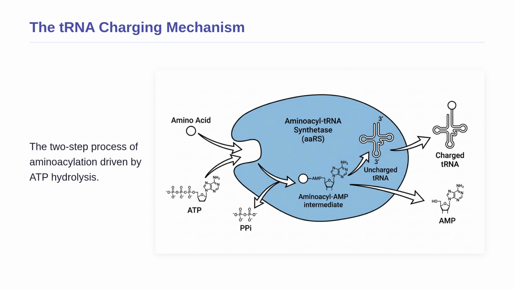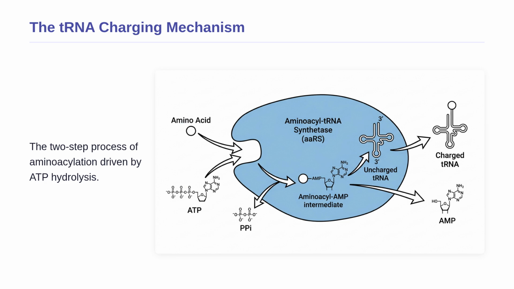To visualize everything we have discussed, let us look at this detailed schematic of the tRNA charging mechanism. On the far left, you can see the amino acid and the ATP molecule entering the active site of the aminoacyl-tRNA synthetase enzyme. Notice how the ATP is broken down, releasing the pyrophosphate molecule, shown in red, which represents the massive energy investment we calculated.